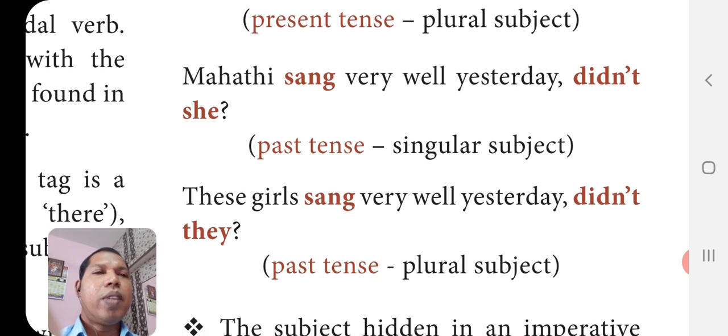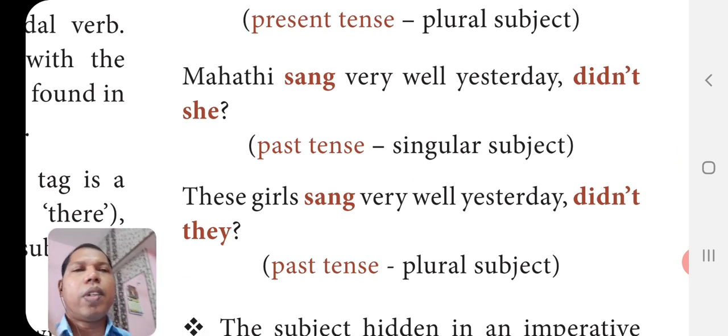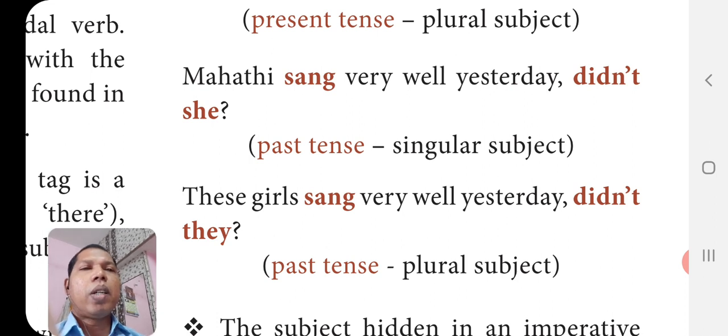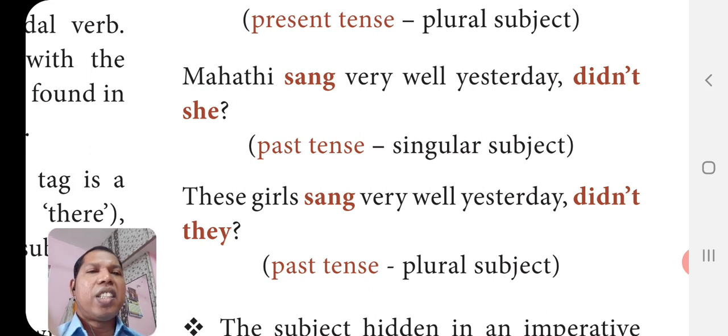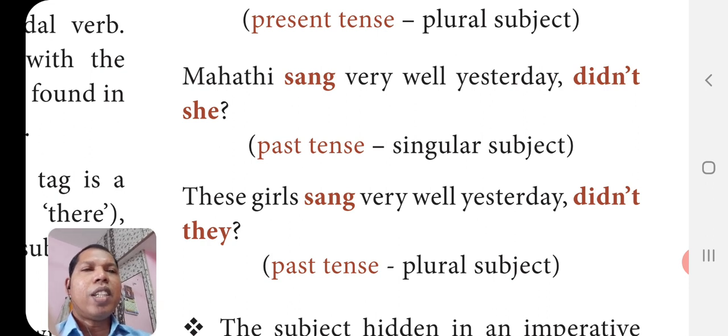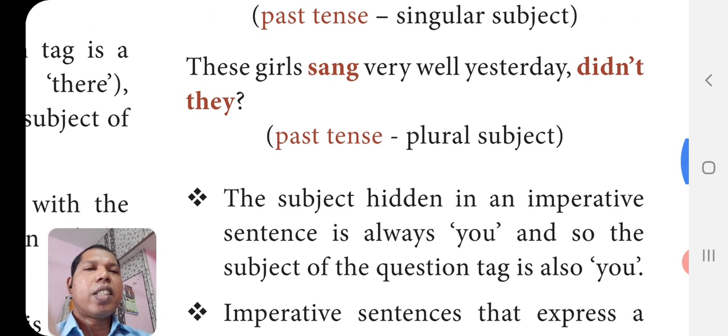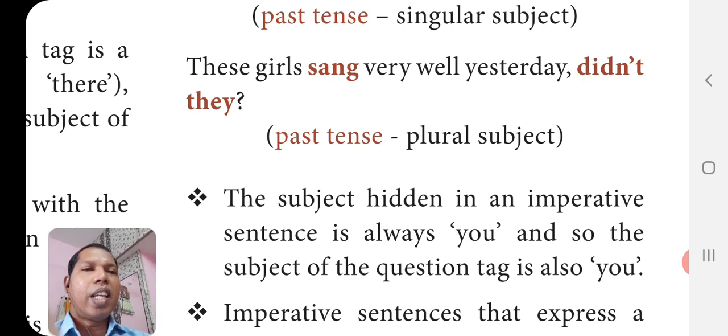Mahati sang very well yesterday. Sang is the past tense for sing. So sang, past tense. So we are using the helping verb do form did. Did negative, didn't she. So when we have to use the do form, if helping verb is not given, then we can use the do forms. Do, does, did. These girls sang very well. For that also we will be using didn't, but the subject is plural, these girls. So we are using the pronoun they.